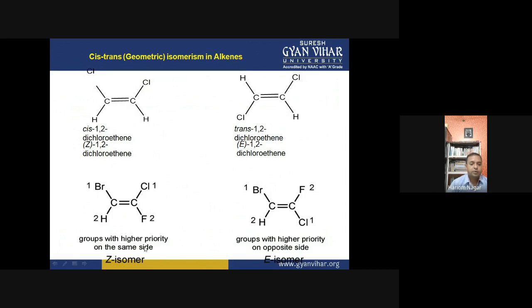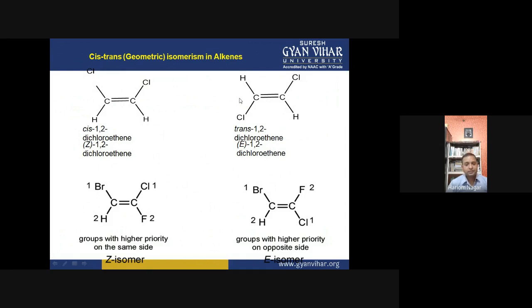If you talk about this compound, the cis and trans terms for isomers are applicable only when two groups are of the same type. Of the four groups attached to these two centers, suppose two groups are the same.